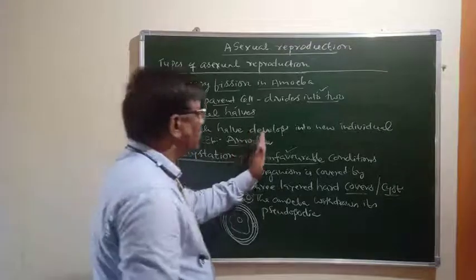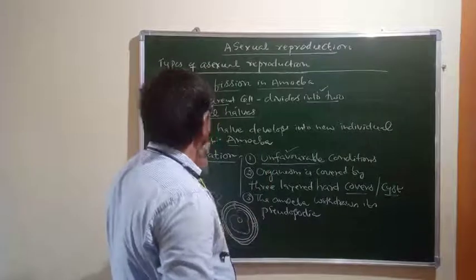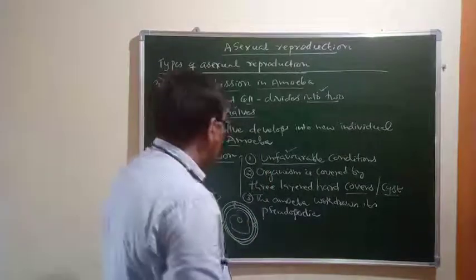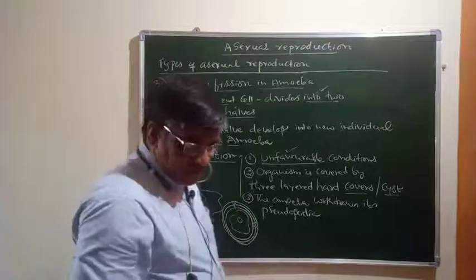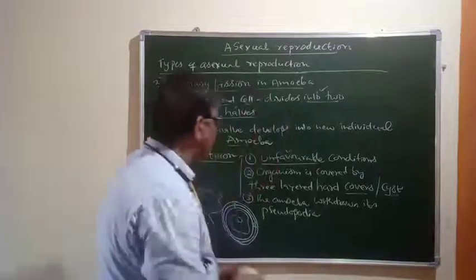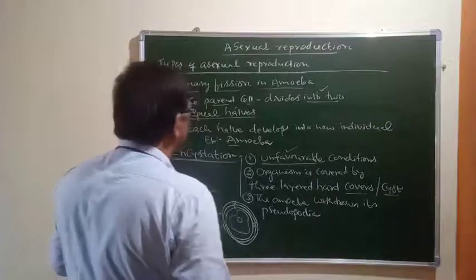I am writing each and every point regarding the different methods of asexual reproduction. So this is encystation. It is a kind of asexual reproduction. Now let us move to the next method of asexual reproduction.